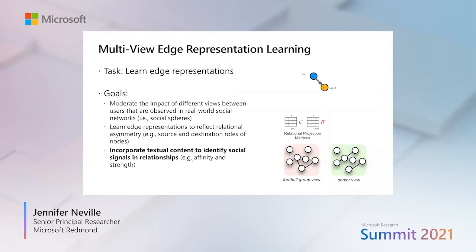And so the basic idea is we're going to learn these low-rank relational projection matrices for each of the different relations that users can be part of, and that will predict whether or not they have a relation in that particular type of view or not.